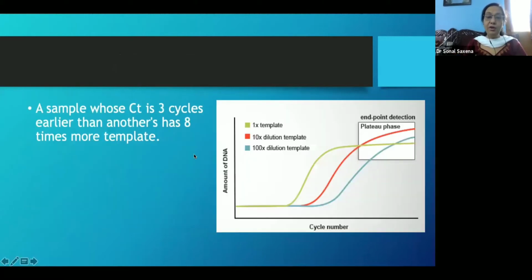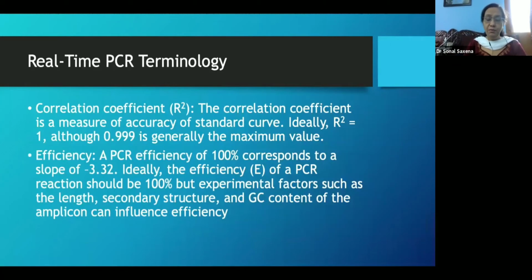If the sample gets diluted by 10 times, then the number of cycles it takes to reach the threshold also increases. Similarly, if you dilute the sample 100 times, then the number of cycles it will take to reach that threshold will further increase. So that's how the CT becomes inversely proportional to the amount of template.